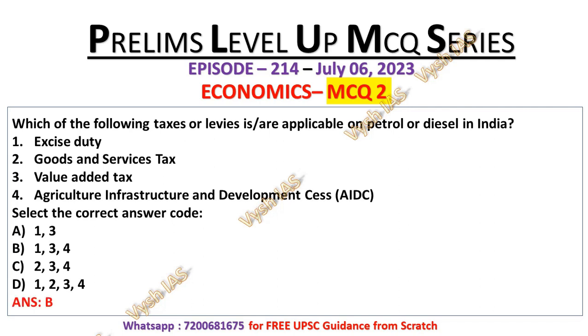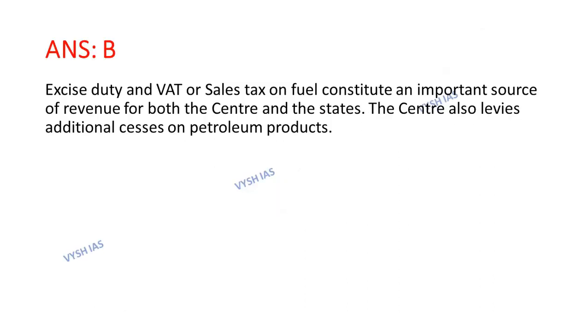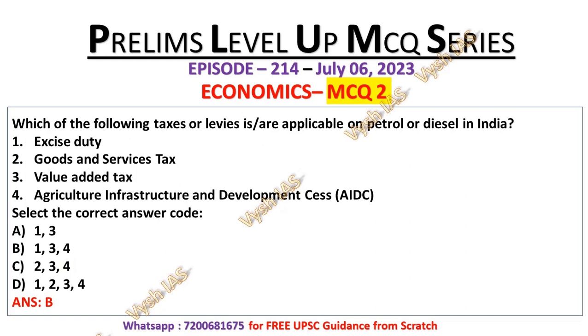So its correct answer will be option number B, that is 1, 3 and 4, which means excise duty, value added tax and agriculture, infrastructure and development cess. So excise duty and VAT, or we can also say a sales tax on fuel, constitute an important source of revenue for both the center and the state. The center also levies additional cesses on petroleum products. That's why only 1, 3 and 4 are the correct ones.